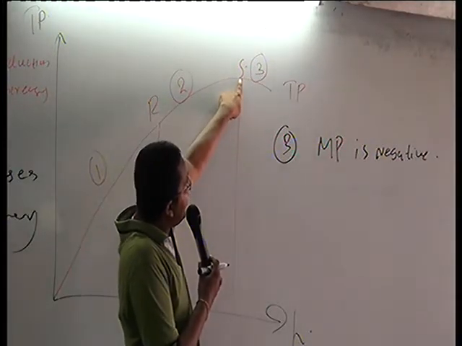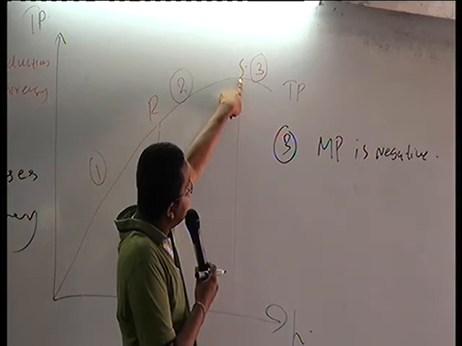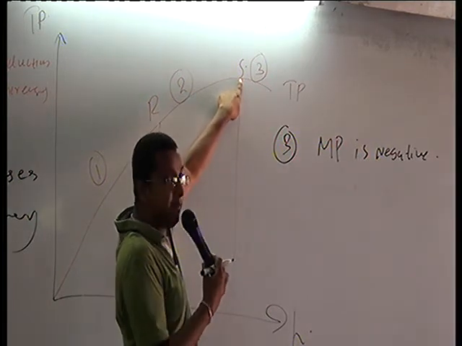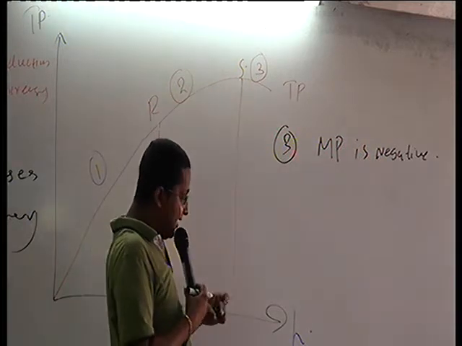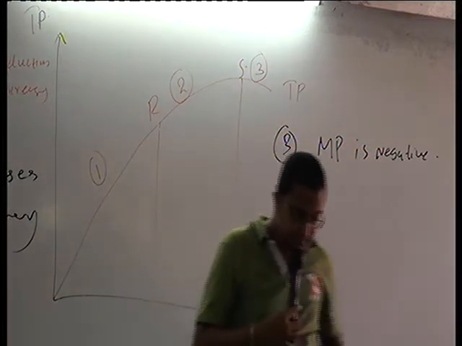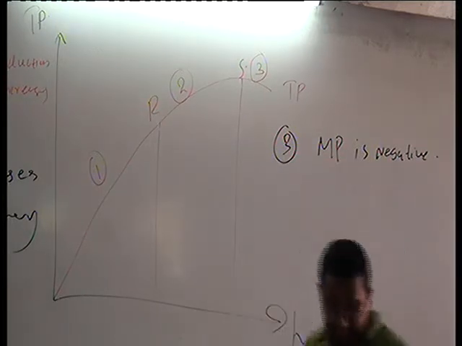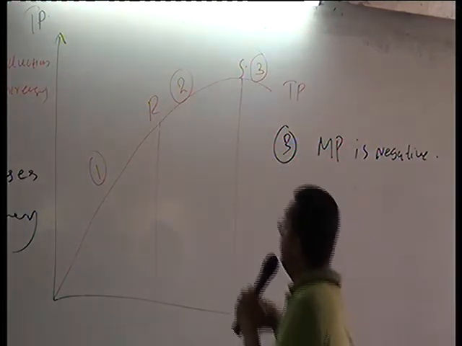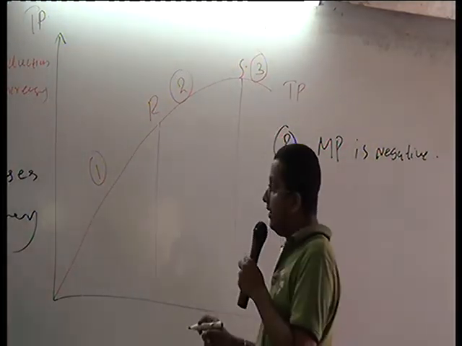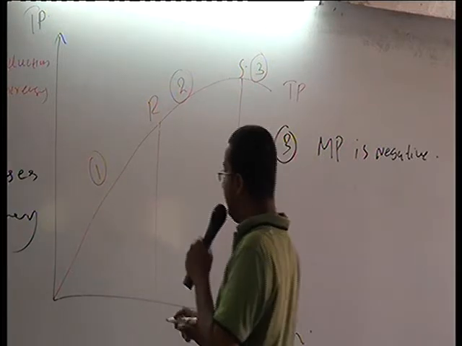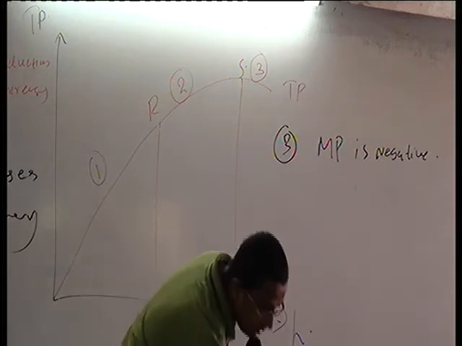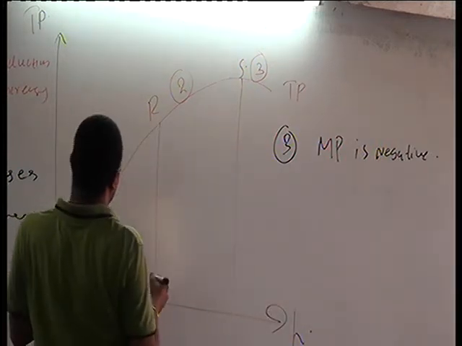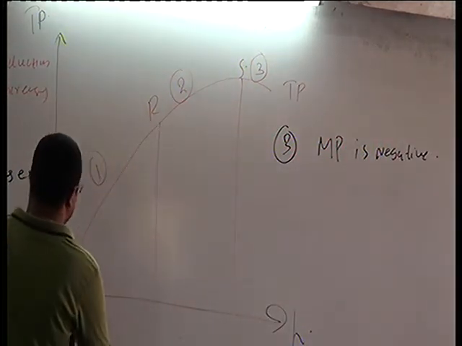When your total production is at maximum point, your marginal production, if you just draw the marginal production curve, right? Marginal production curve like this.